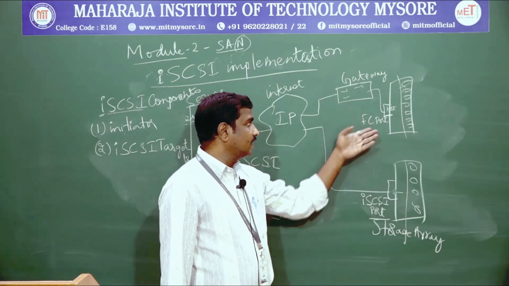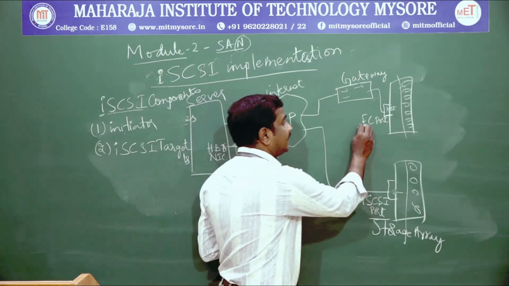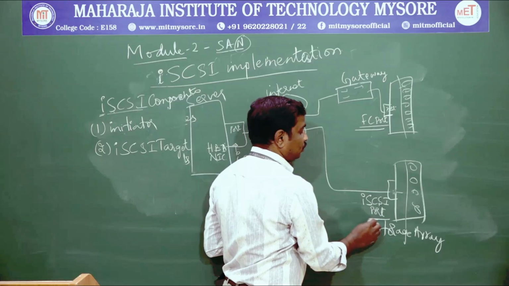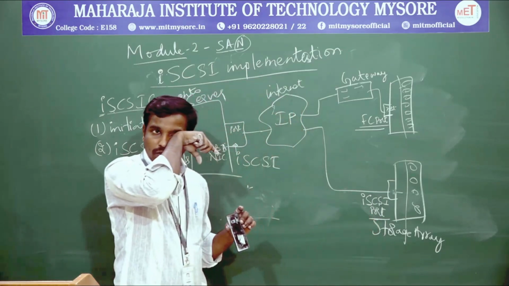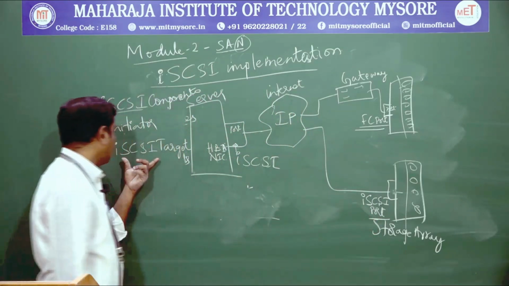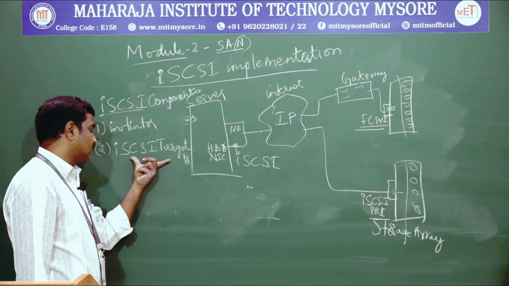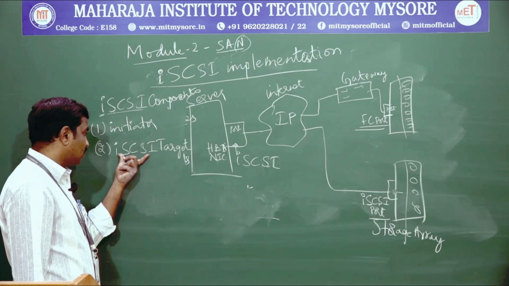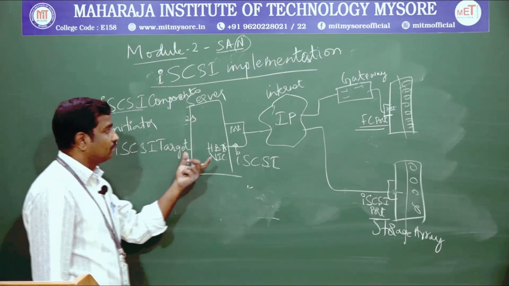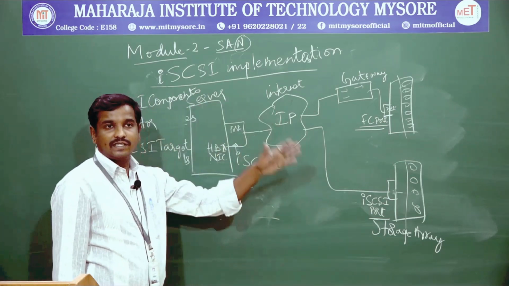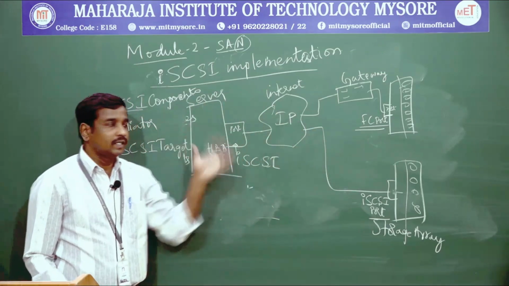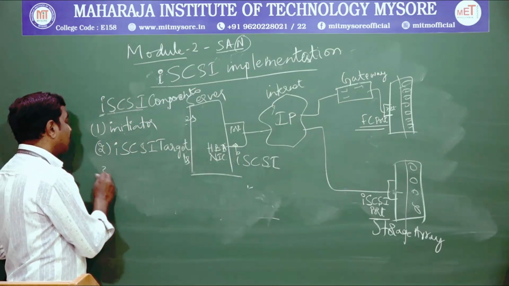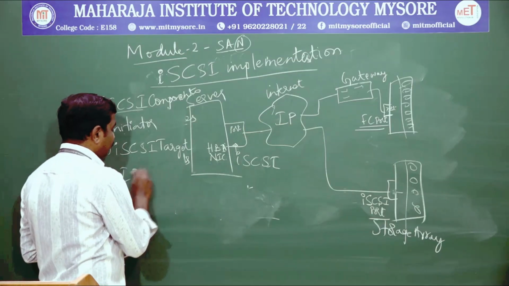So, if you want to make the targeted ports active, that means known to the users, we need to have targets, okay, the internet protocol small computer interface target should be there. That means we should know the destinations to where it has to reach. Along with that, we are having IP networks, okay.